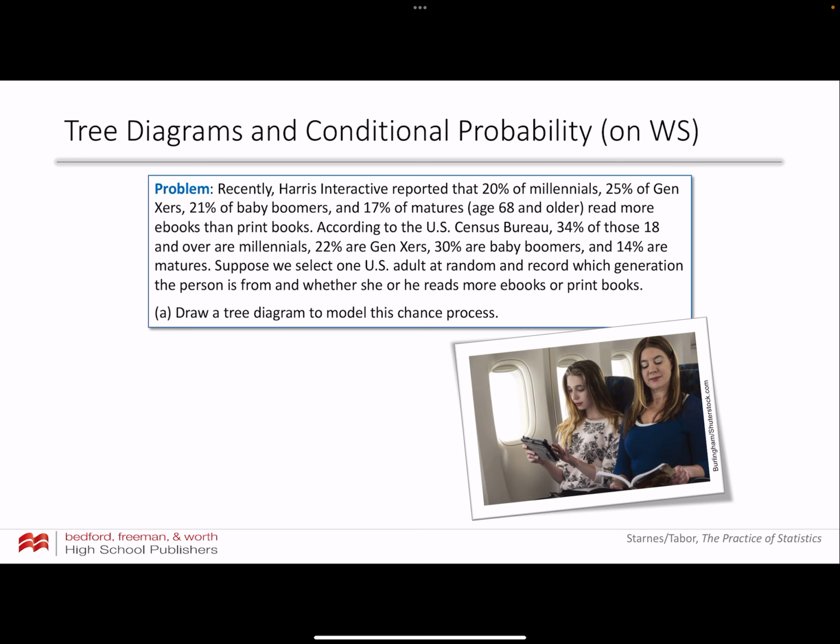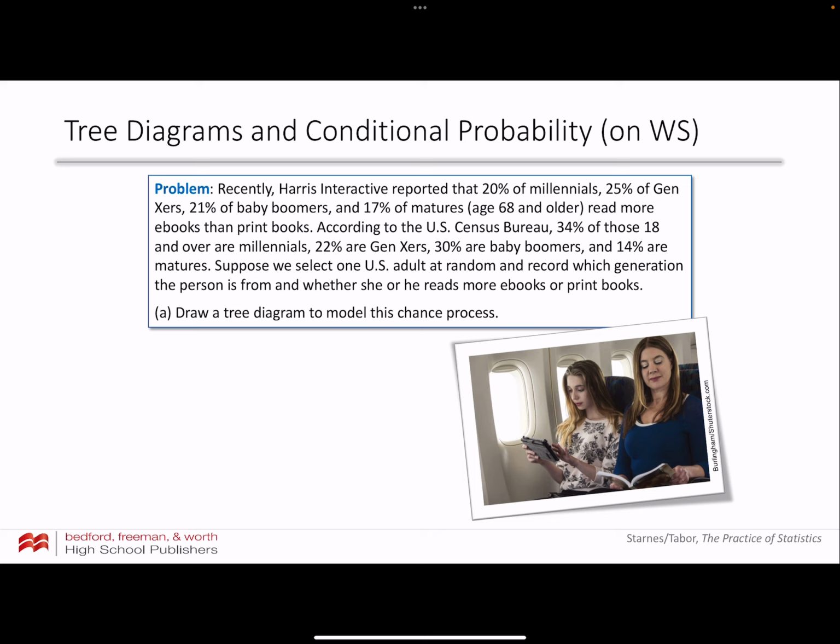Okay, let's look at how this comes into play. Recently, Harris Interactive reported that 20% of millennials, 25% of Gen Xers, 21% of baby boomers, and 17% of matures read more e-books than print books. According to the U.S. Census Bureau, 34% of those 18 and over are millennials, 22% are Gen Xers, 30% are baby boomers, and 14% are matures.